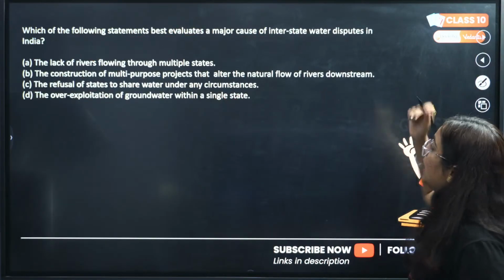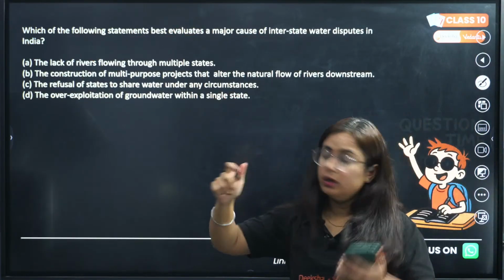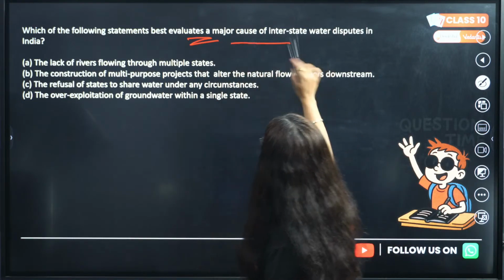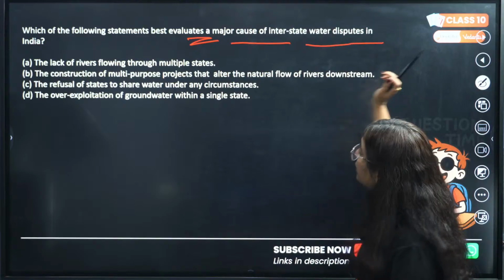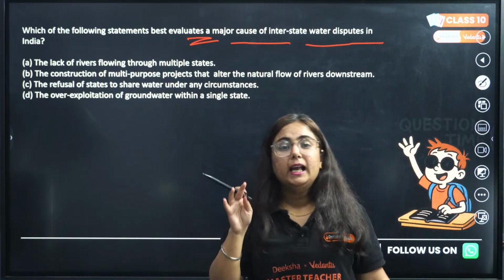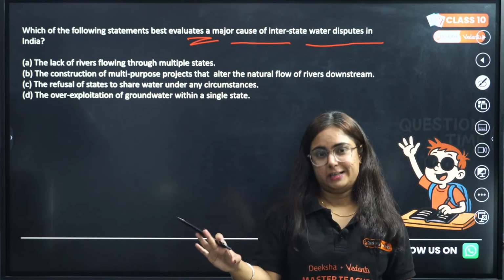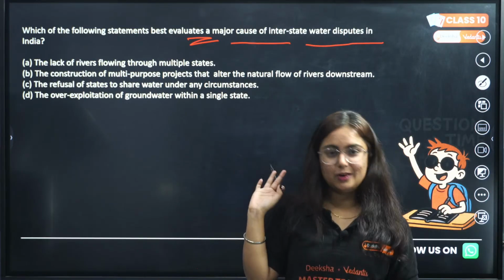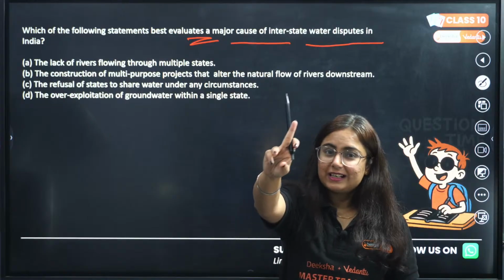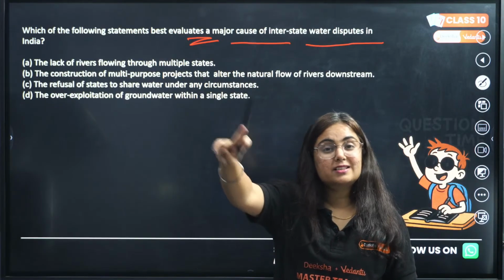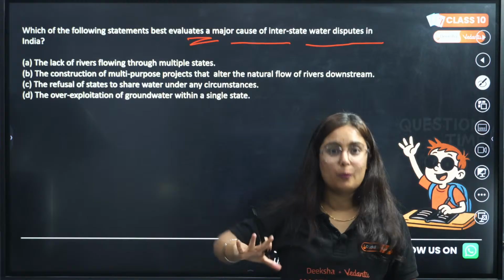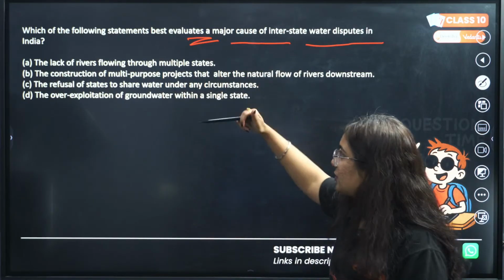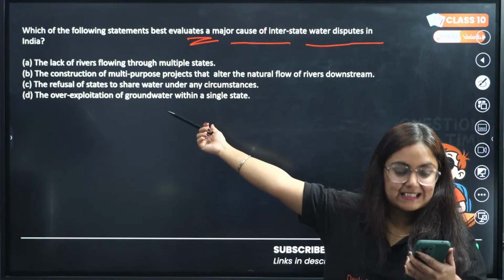Very good. Next question in front of you. Which of the following statements best evaluates a major cause of interstate water dispute in India? In India, we have 28 states, and for some reasons, all of them are fighting. One of the major reasons is inter-state water dispute. I'll tell you how that issue occurs. So, what are the options? Which of the following do you consider as correct?